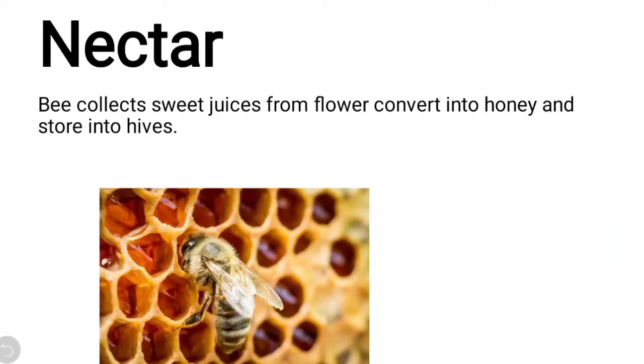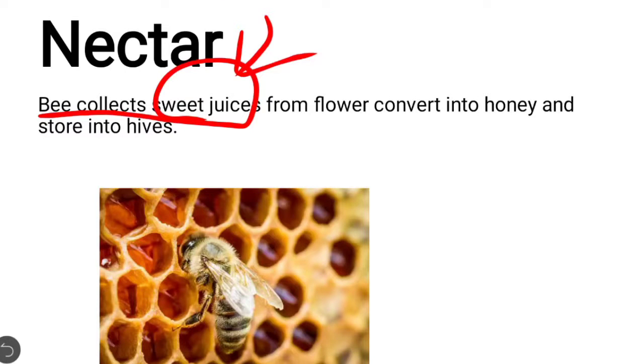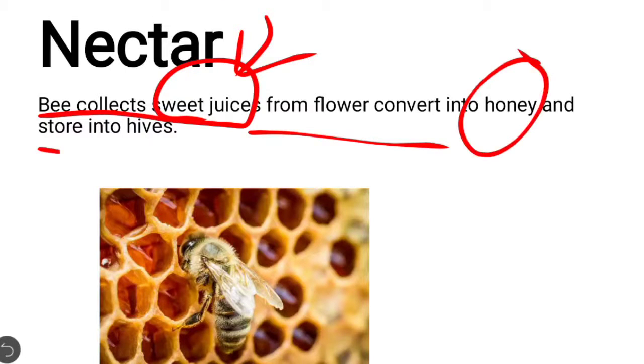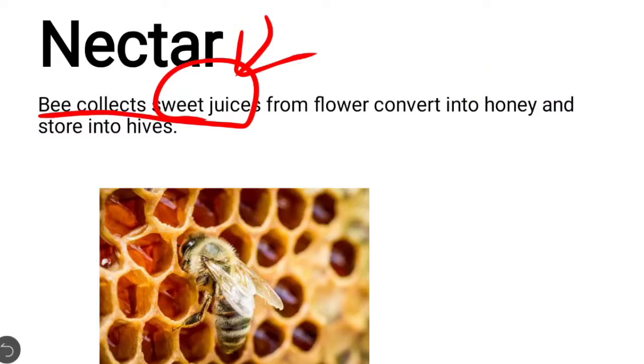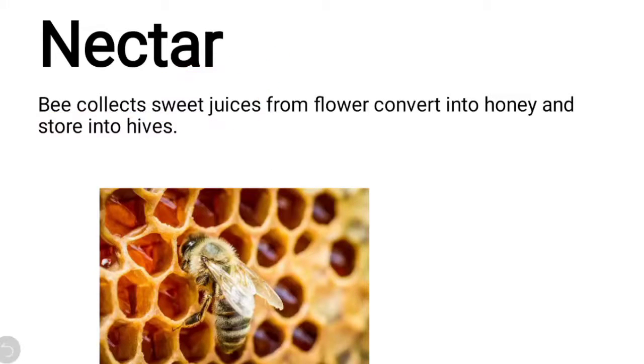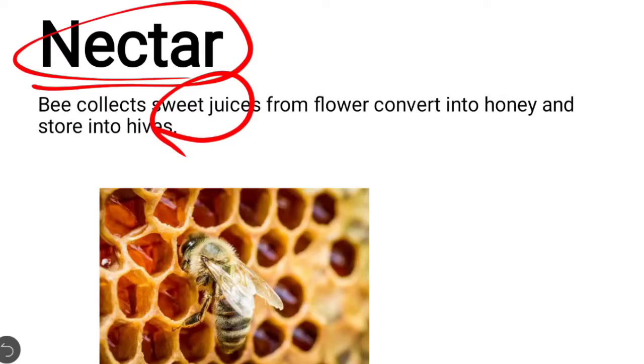Nectar is also one of the terms included in this science chapter. So let's understand what nectar is. Nectar means sweet juices that bees collect from flowers, convert into honey, and store in hives. Can you see this liquid here? It means the bee has collected it from various flowers and stored it in the hive. So the sweet juice which the bee collects from the flower is known as nectar.